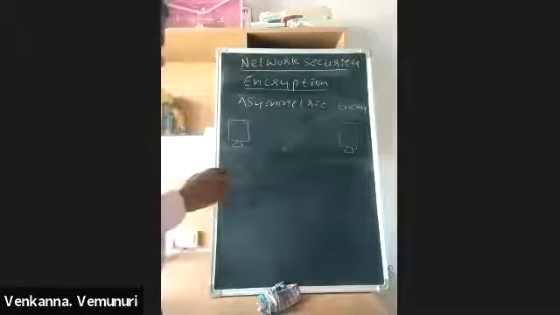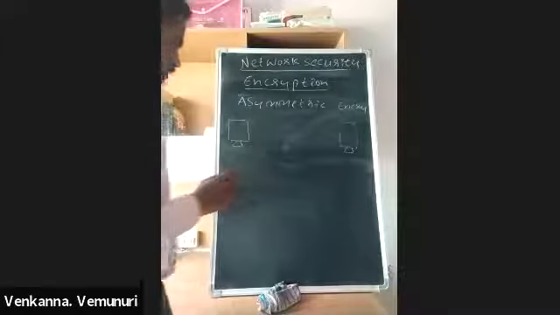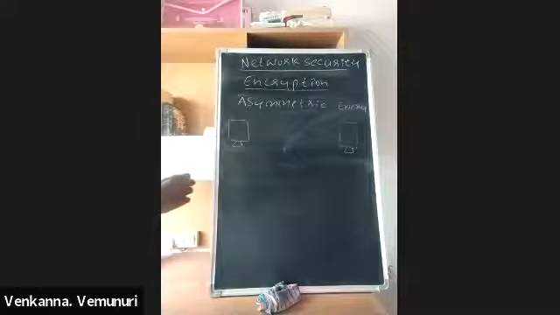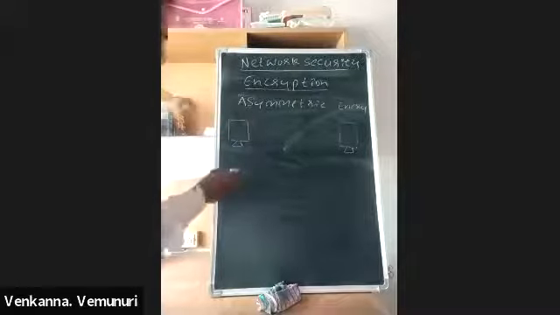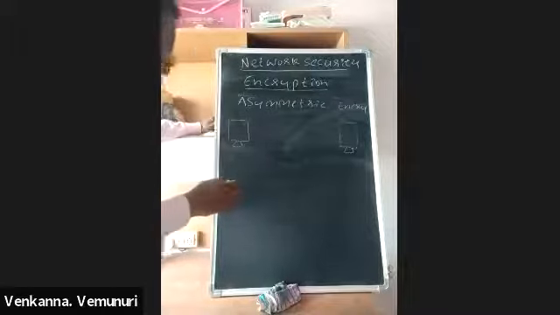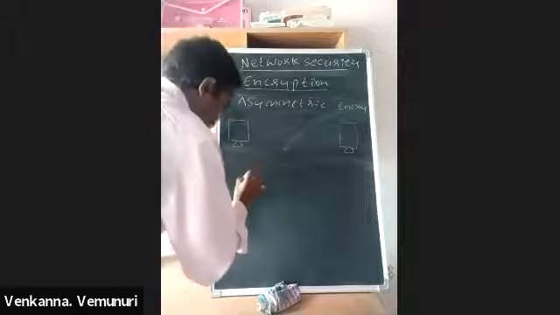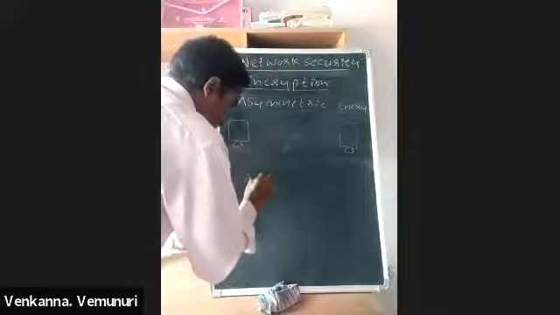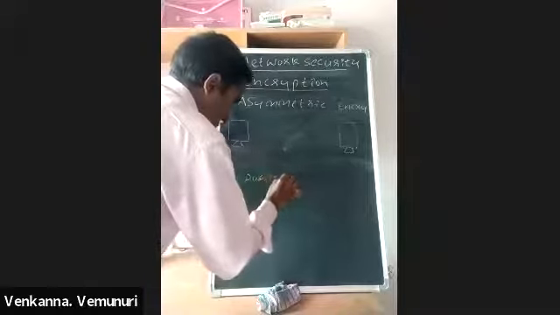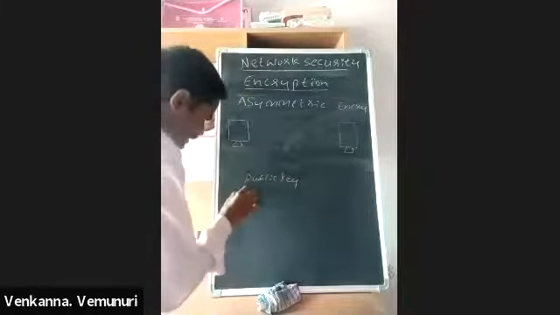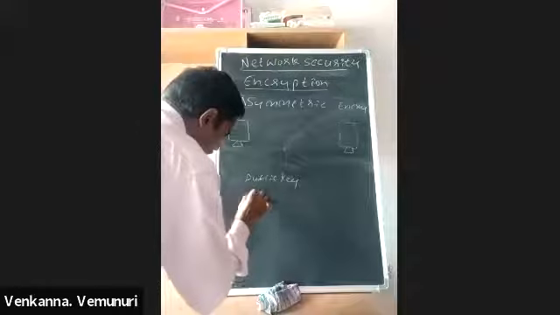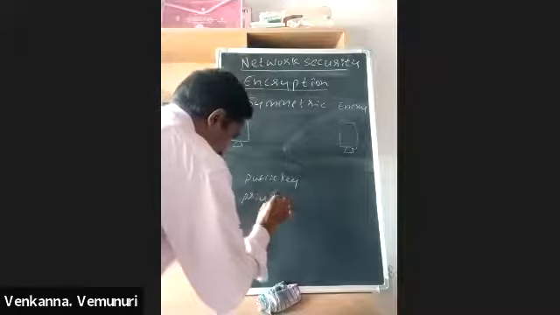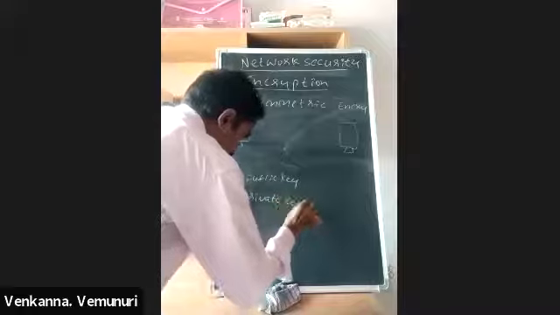Here we are using two keys. Of these two keys, one is called the public key, and another one is the private key.